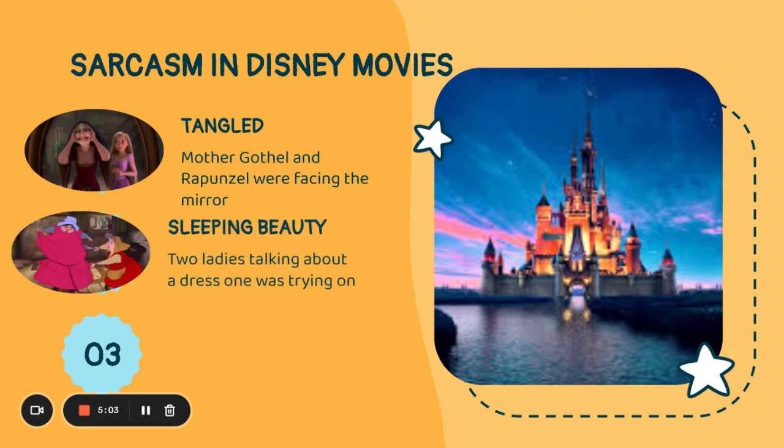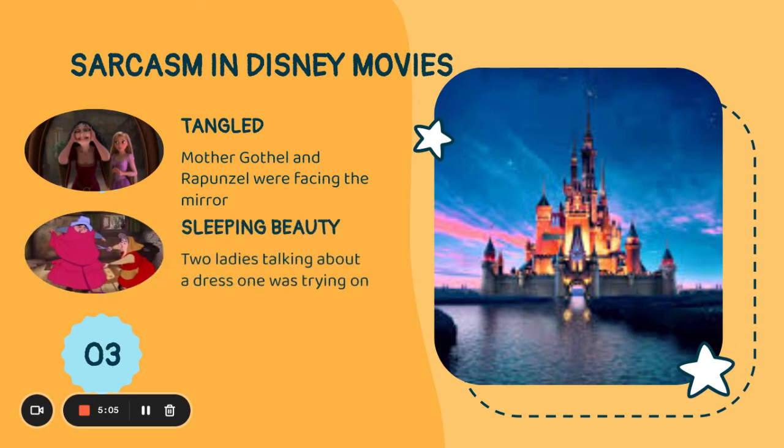the mirror. The next example of sarcasm comes from a Disney original movie named Sleeping Beauty. We see two ladies talking about a dress. The lady trying it on says, "It looks awful." The other lady then replies with, "That's because it's on you, dear." This is a sarcastic remark made for the lady trying on the dress to feel foolish.